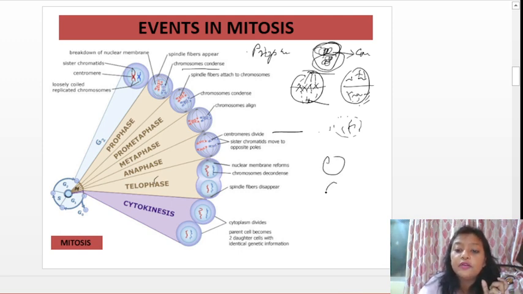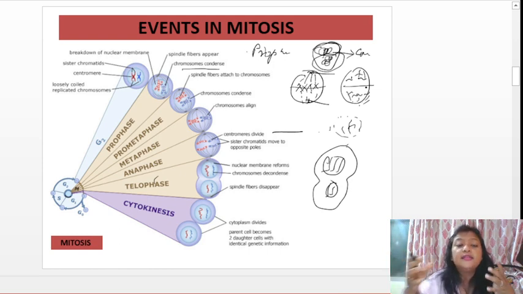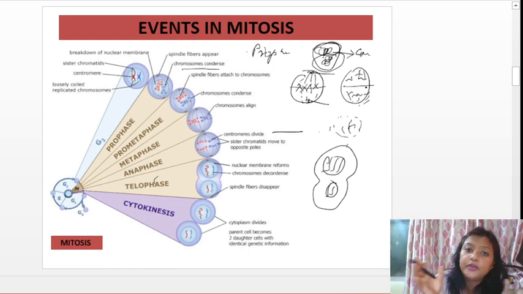Okay, they'll go into this nuclear envelope and again decondense inside. And slowly, what happens in the next step? One more thing out here: as you have seen, they have moved towards the opposite sides, and the spindle fibers will again disappear.